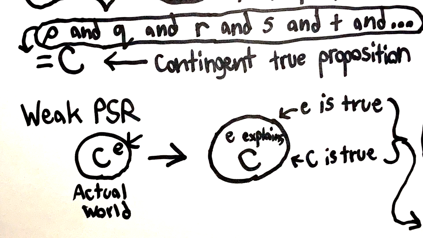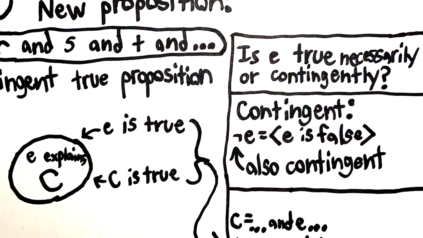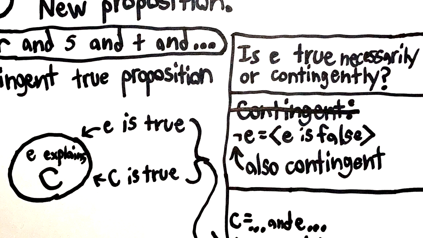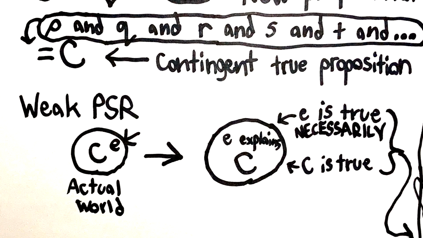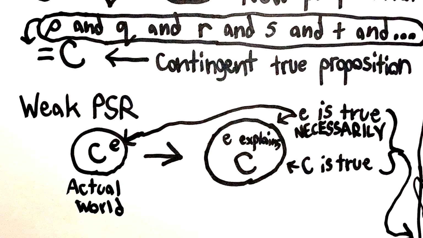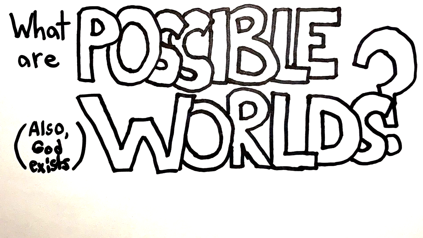This was all proven under the assumption that E was contingently true though. If E is necessarily true on the other hand, then E is automatically true in every possible world, including the actual world. So there's no getting around it. The weak PSR shows that the whole of contingent reality, C, has an explanation. All that's left is to find out what that explanation is. I think it's God, but I'm not going to argue for that in this video. Instead, I'll just leave you to mull over what an explanation of all contingent reality would look like.